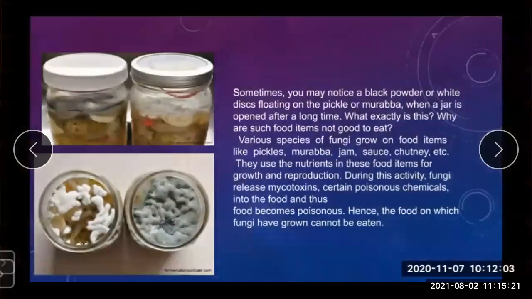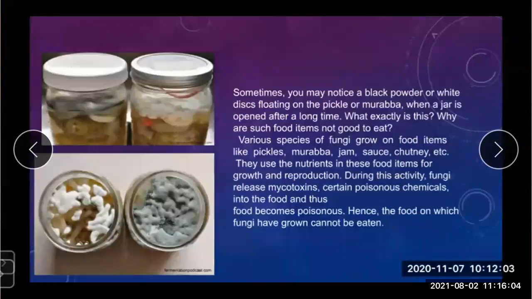Just now I told you that sometimes you may notice a black powder or a white disc floating on the pickle or murabba when the jar is opened after a long time. Why are such food items not good to eat? Now we will see the reason behind this. Various species of fungi grow on food items like pickles, murabba, jam, sauce, chutney, etc. They use the nutrients in these food items for growth and reproduction.